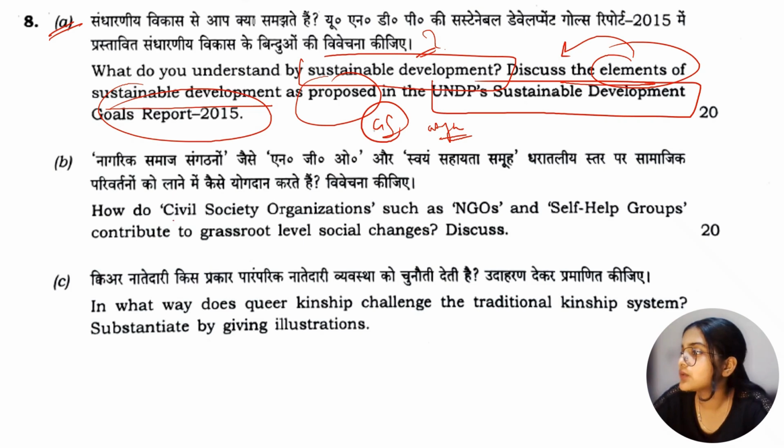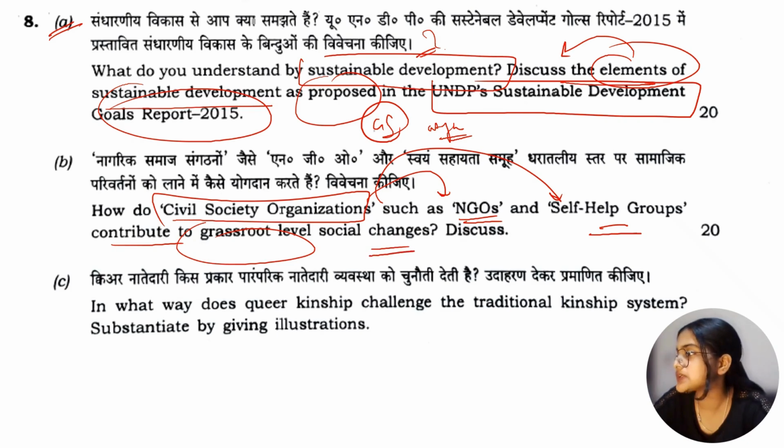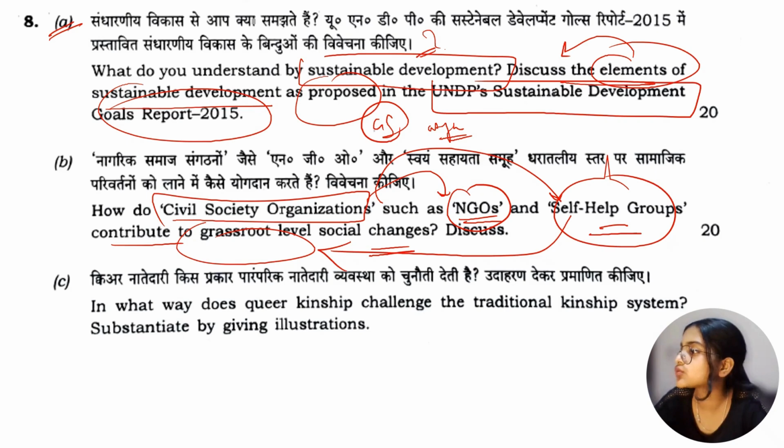B part says, how do civil society organizations such as NGOs and self-help groups contribute to social change at the grassroots level? To what extent do the NGOs and self-help groups bring social change at the grassroots level, how much do they really help in bringing social change, what is their contribution? We have to discuss that.